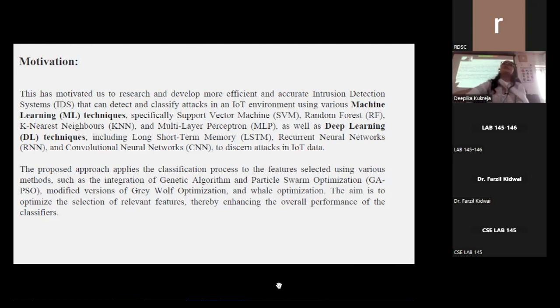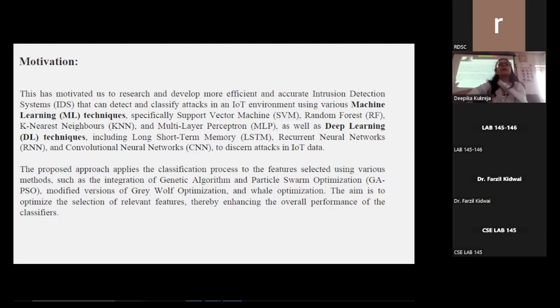Now, for feature selection, I have used three different methods. The first is integrating two nature-inspired algorithms, which are genetic algorithm and particle swarm optimization. Another algorithm that I have used for feature selection is a modified version of gray wolf optimization. Another is whale optimization.